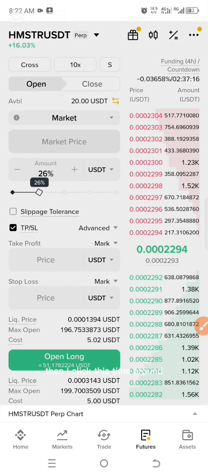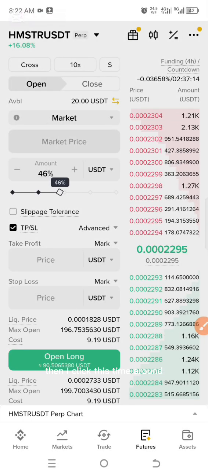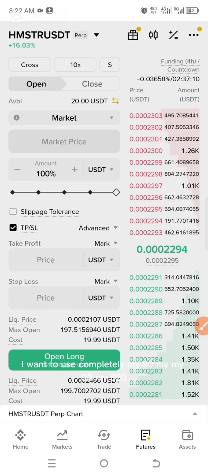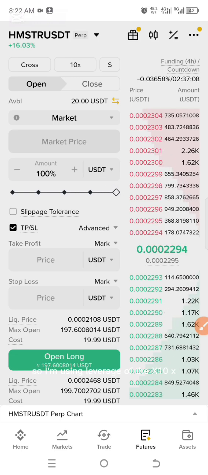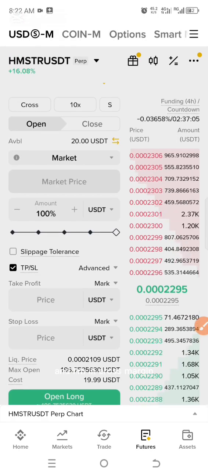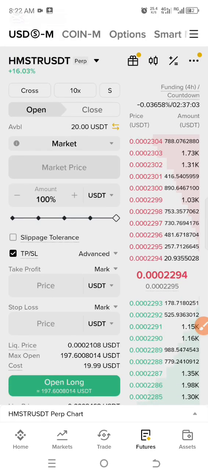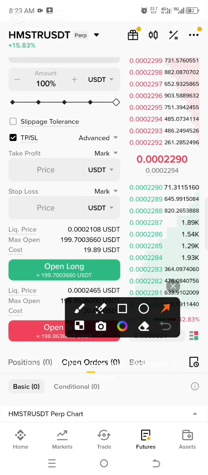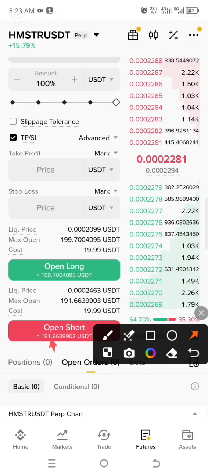This time I want to use completely my $20. So I'm using leverage of 10x and I'm in cross margin. So I will come and click here. In short, I'm buying at the current price.